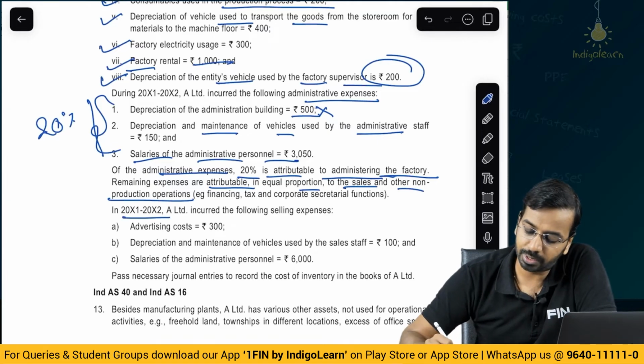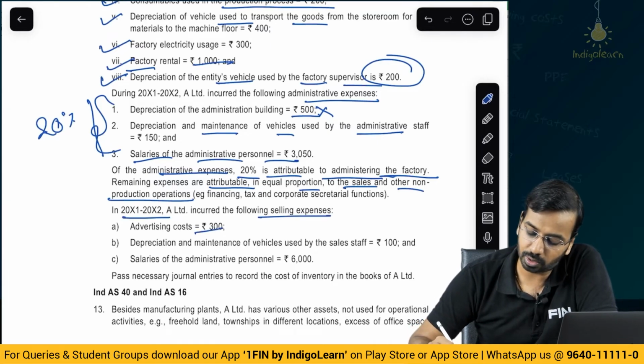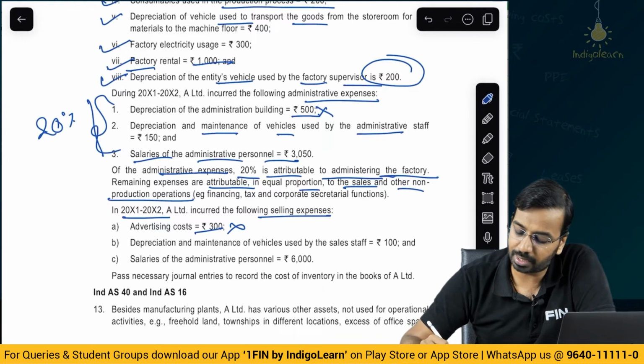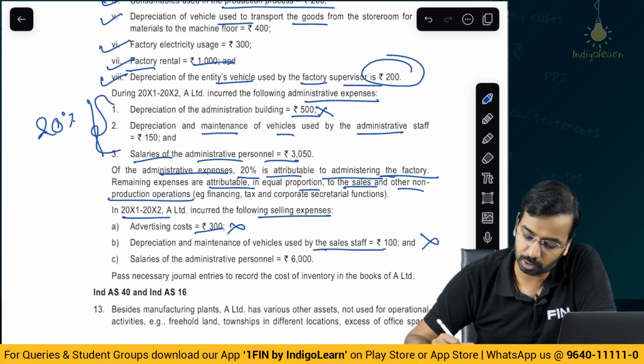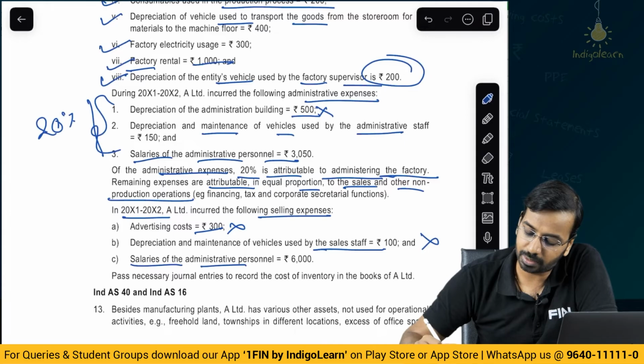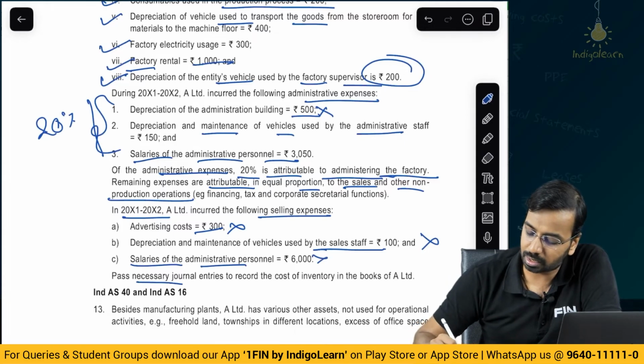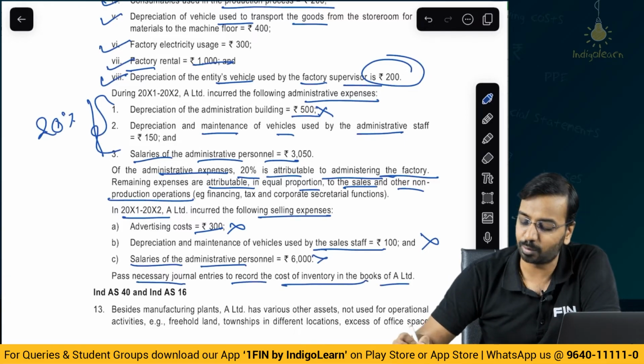In year 1, A Limited incurred the following selling expenses. Advertising cost you will not include. Depreciation and maintenance of vehicles used by sales staff, not included. Salaries of the administrative personnel, not included. Pass journal entries to record the cost of inventory in the books of A Limited.